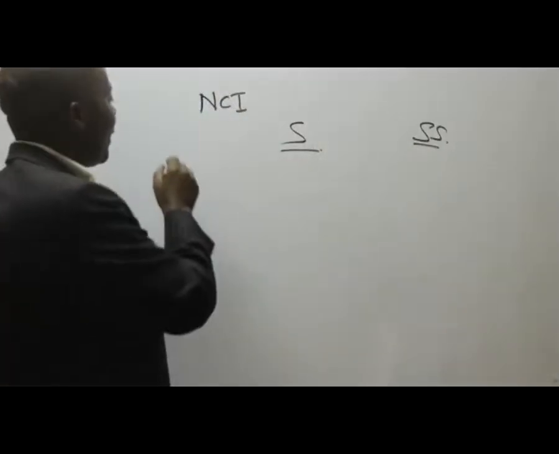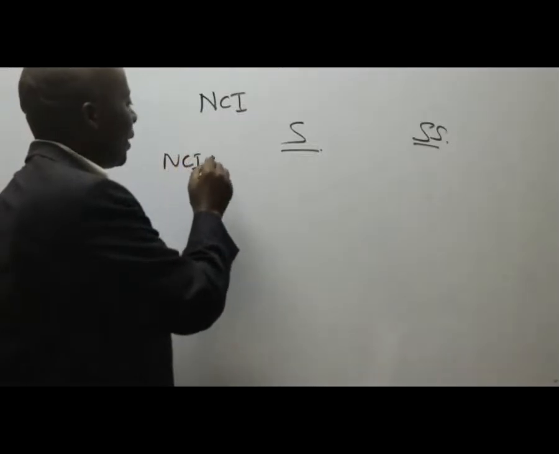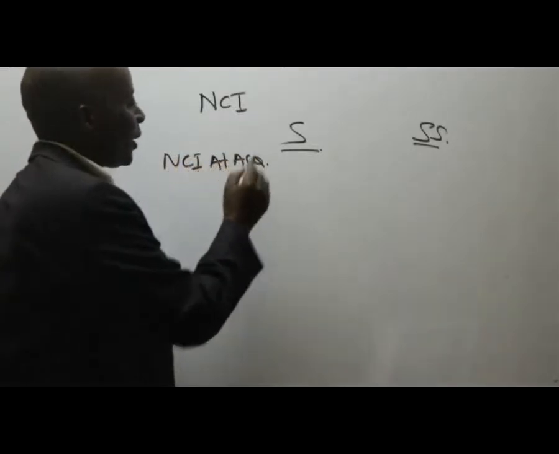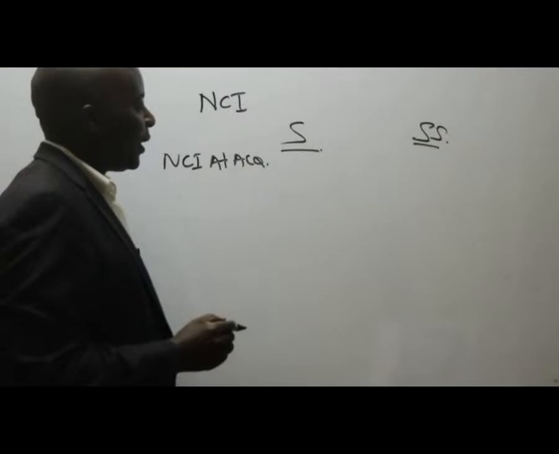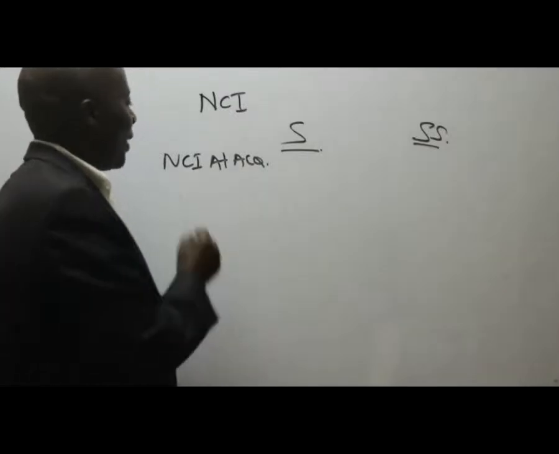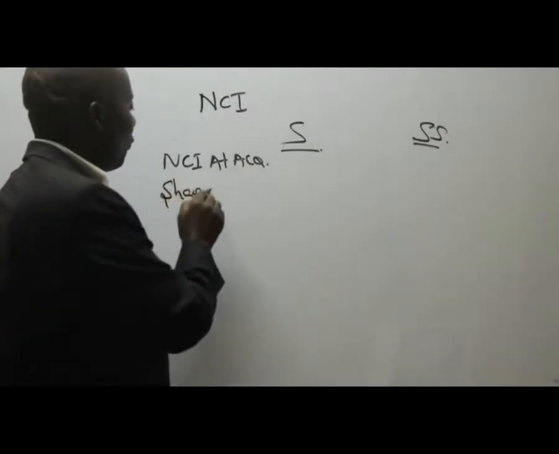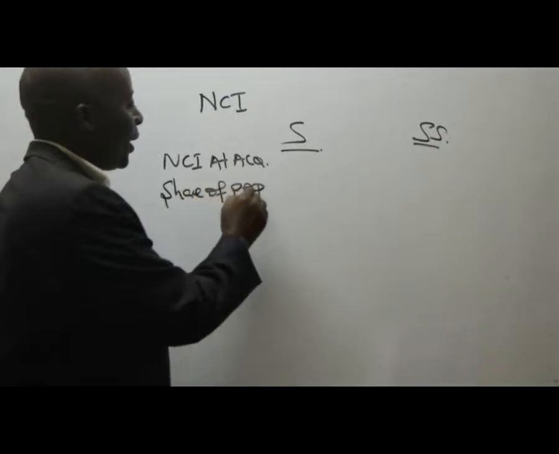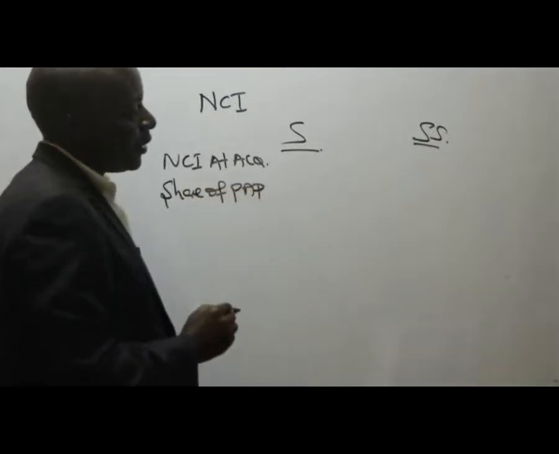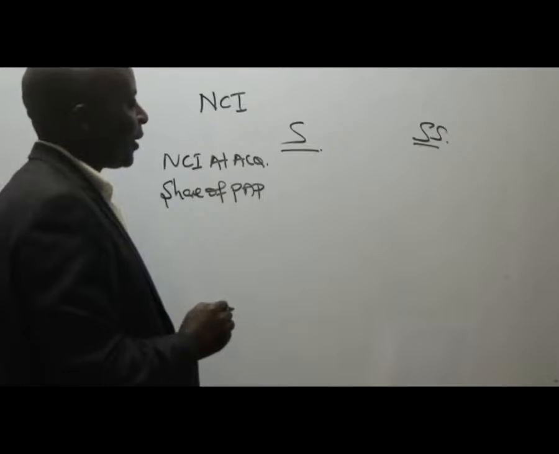So we have NCI at acquisition, right? We have the share of POPs of the NCI.